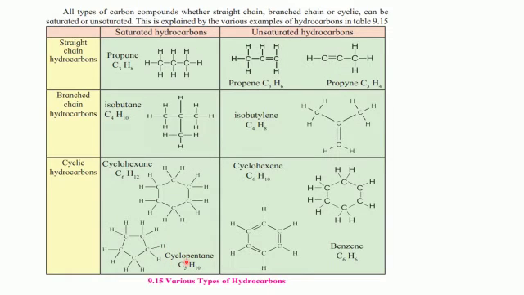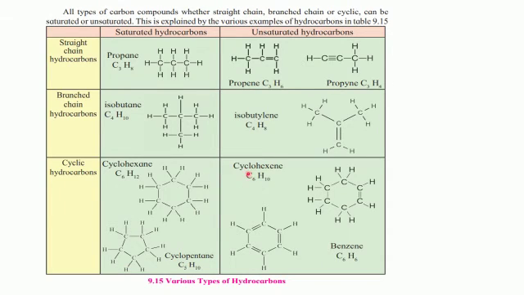Another example is cyclopentane. So again this is a cyclic closed ring structure. You find that a pentagon has been formed, 5 carbon atoms have been arranged, and again we find that to each carbon 2 hydrogen atoms are attached. So it becomes C5H10.